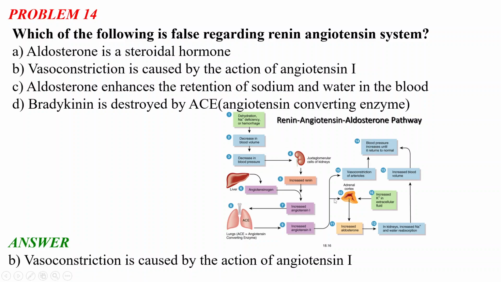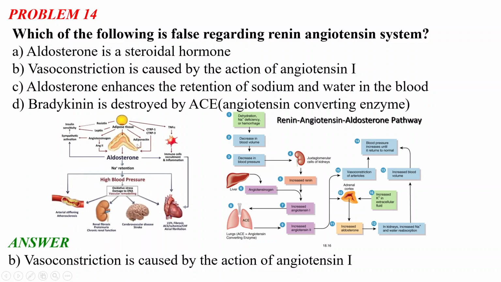Okay, and this angiotensin 2 also acts on the adrenal cortex. There, increased aldosterone is happening, and this increased aldosterone causes increased sodium and water reabsorption in the kidneys and increased blood volume. So vasoconstriction of the arterioles and the increased blood volume both increase the blood pressure until it is normal. So basically it gives us a flow chart of what happens when our blood pressure is dropping, caused by sodium deficiency, hemorrhage or dehydration. After that, this renin-angiotensin-aldosterone system works and increases the blood pressure until it returns to normal.